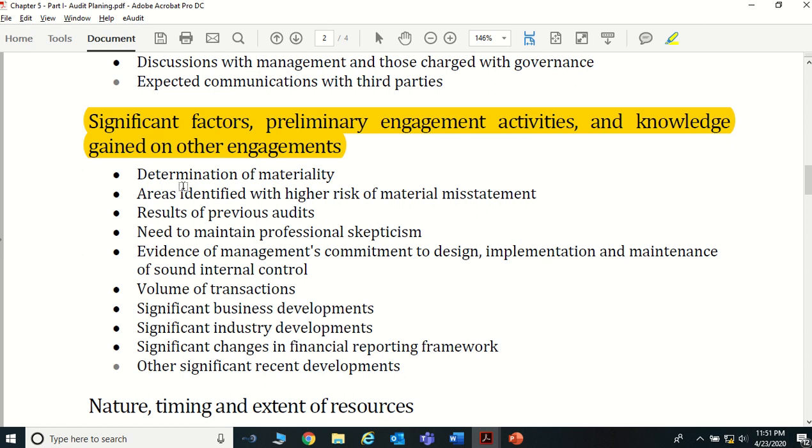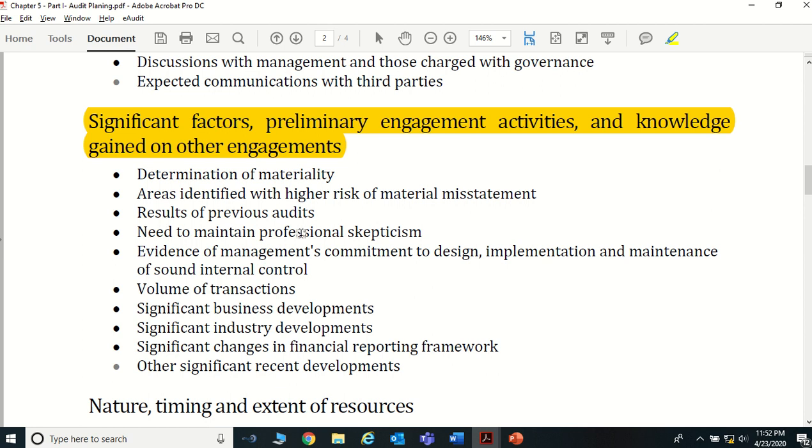On what basis do we determine it: are we taking revenue, or profit before tax, or assets of the company to determine the materiality? Determination of materiality is very important to have an audit strategy. Areas identified with high risk of material misstatement, which we discussed in the previous section. What are the high risk of material misstatement areas? That is very important when you are determining an audit strategy.